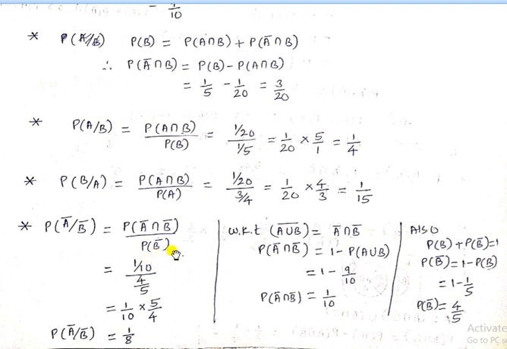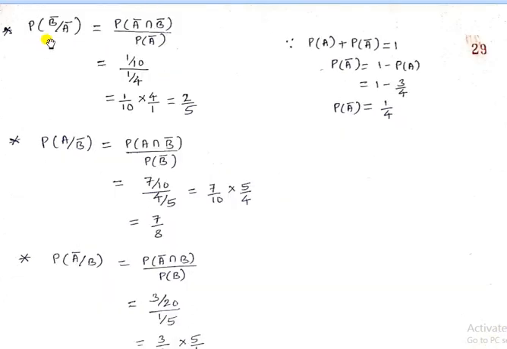Then P of B bar. P of B plus P of B bar equals 1, or P of B bar equals 1 minus P of B. Again, P of B value is 1 divided by 5. So 1 minus 1 by 5 is 4 by 5. So use this value in the denominator. The numerator is 1 by 10 and the denominator is 4 by 5, which gives 1 divided by 8.